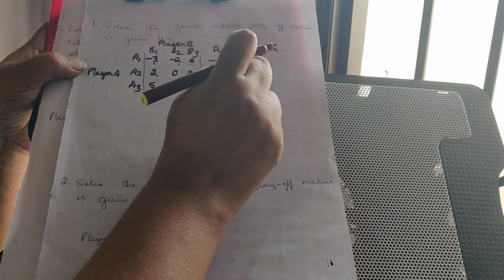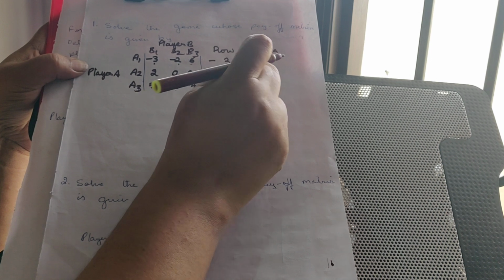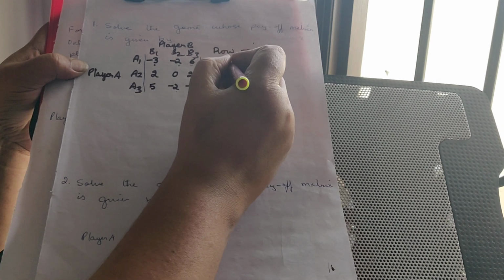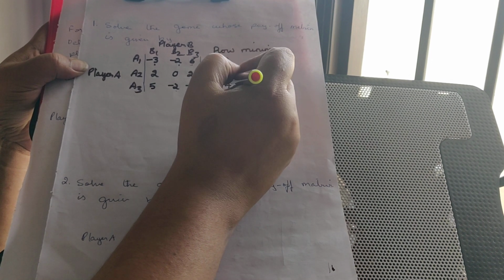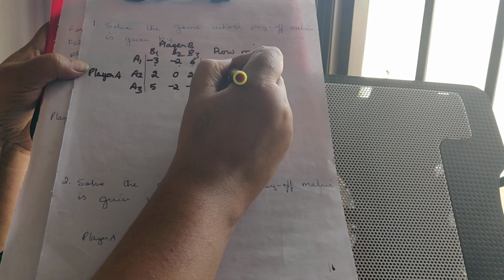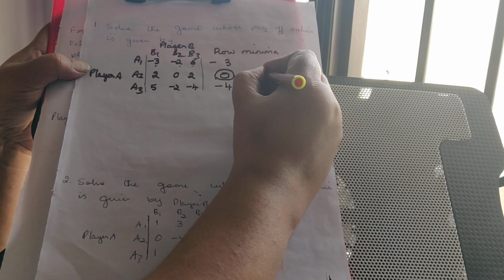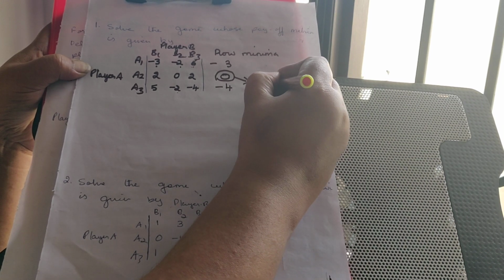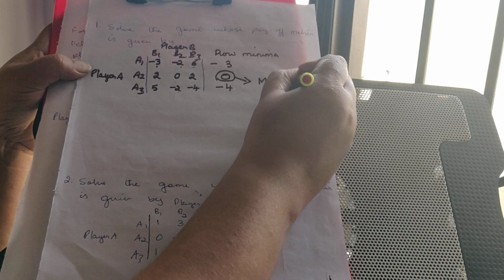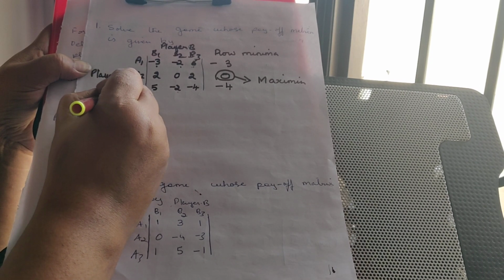Among the chosen elements, choose the maximum value. Which is the maximum value? Because these both are negative, 0 becomes the maximum value and it is given the name maximin. Okay, now find the column maxima.